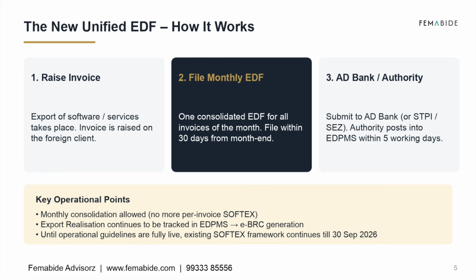Some key operational points to remember are: monthly consolidation is now allowed. Export realization will continue to be tracked through EDPMS, which remains linked to EBRC generation. And until the operational guidelines are fully implemented, the existing SOFTEX framework will continue up to the 30th September 2026.